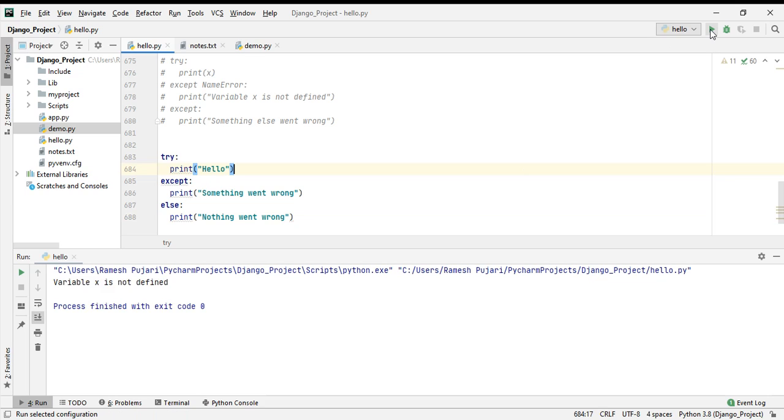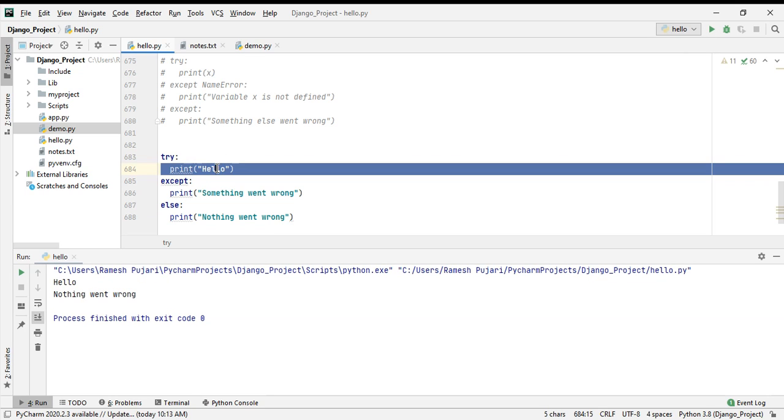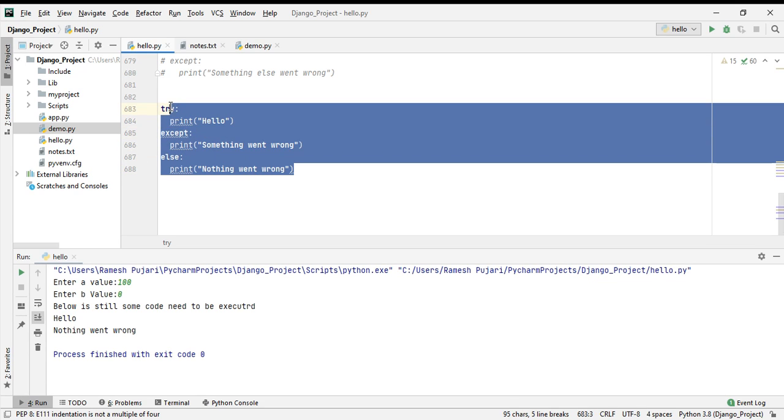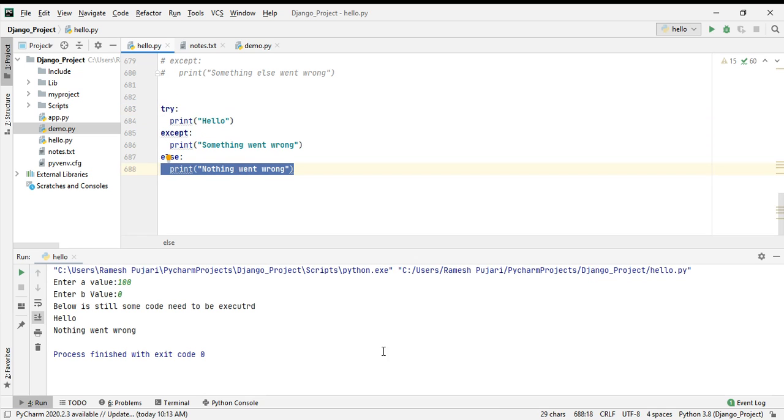So now I will run this program. See, this is hello world, and no error has occurred, so I am directly printing the else part. Now we have seen that if no error has occurred in this program, then the else part, meaning the other condition, should be executed. That's why we are using the else block here. Else is a keyword to define the block of code to be executed if no error was raised in the program.